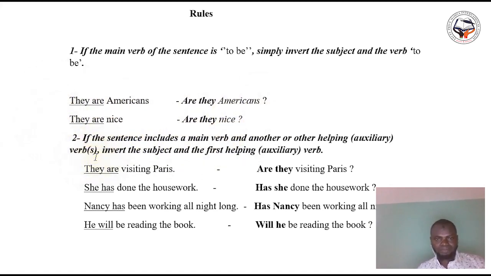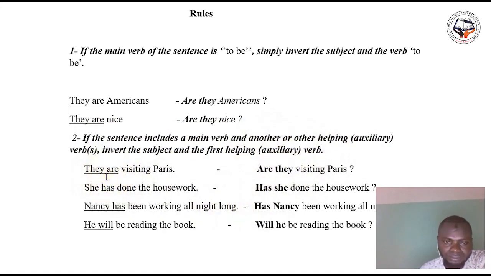Now the second rule. If the sentence includes a main verb and another or other helping verb, that is an auxiliary, here you have to invert the subject and the first helping verb, which is the auxiliary. Let me repeat. If the sentence includes a main verb and another or other helping verb, which is an auxiliary, you have to invert the subject and the first helping verb, which is the auxiliary.